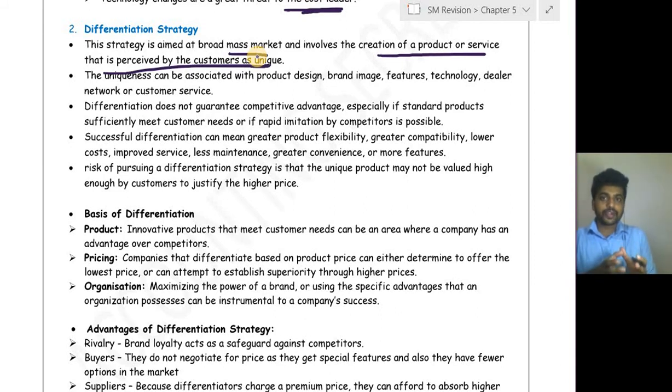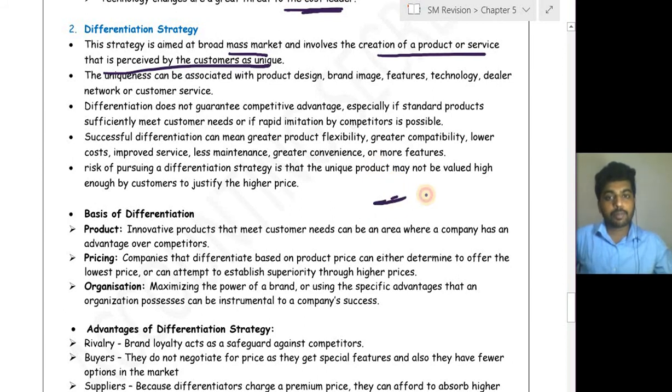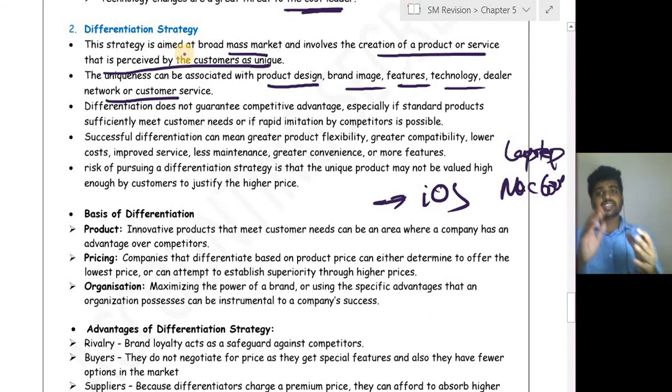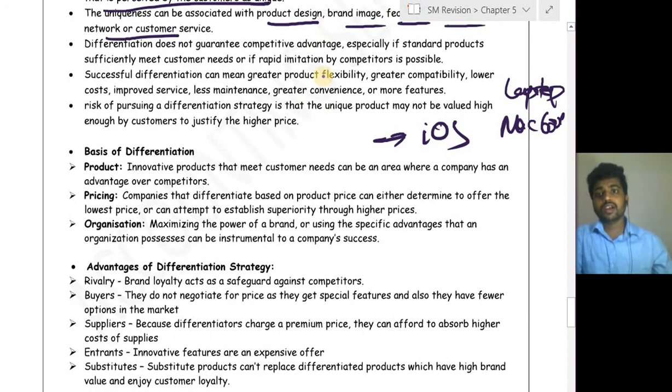Your product, what you are providing, is unique. For example, mobile phones. All the companies provide mobile phones, but Apple provides iOS mobile phones. All the companies provide normal laptops. Apple provides MacBook. So these are some differentiation. They provide something unique to their customer, because of which customers are willing to pay. The uniqueness can be associated with the product design, brand image, features, technology, dealer network, or customer service. So in any of these, uniqueness might be there.